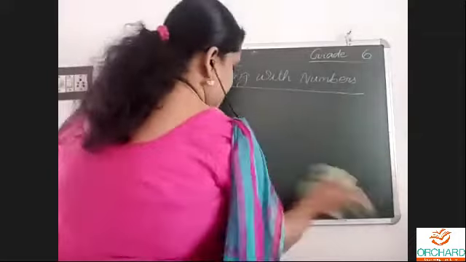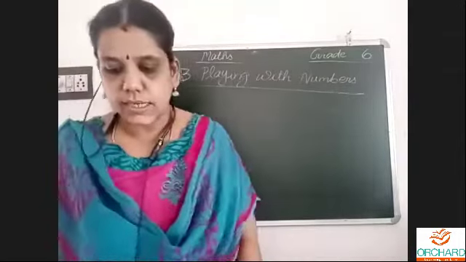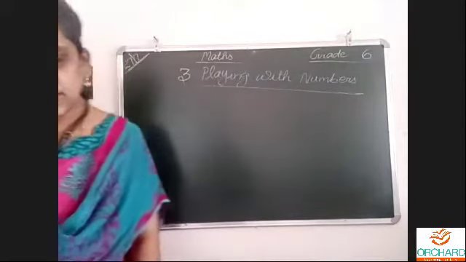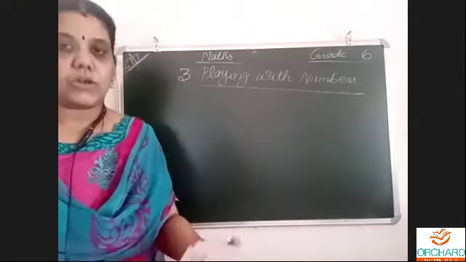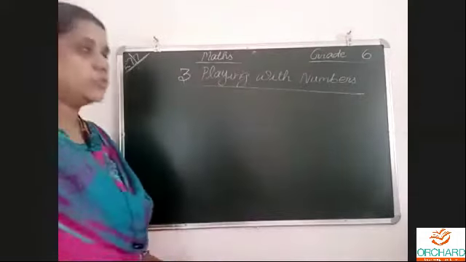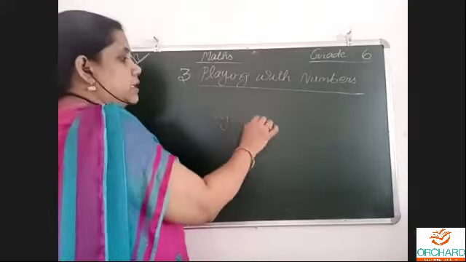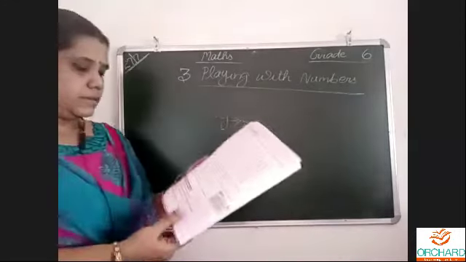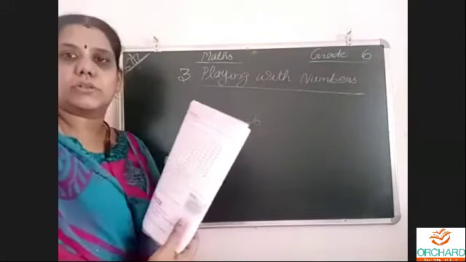Okay. After this cycle test, one Saturday or Sunday, I will give you the activity, what you have to do. Open page number 46. I will send when to do it in the Google form at that time only, not now. Now only the explanation. Page number 46, everyone should look at the textbook.